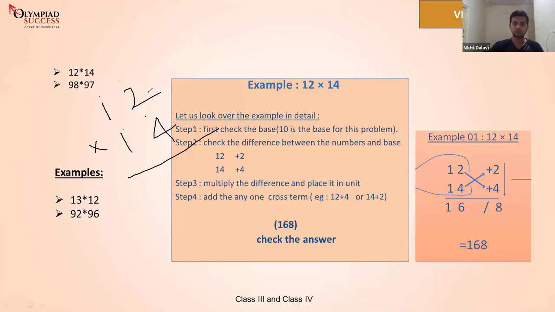12 is a two-digit number plus 14 is a two-digit number. So always remember, the total number of digits minus 1. So 4 minus 1 is 3. So we will write 3 dashes here. Getting it? 4 minus 1 is 3, and that's the reason we're putting 3 dashes here. Did everyone understand this first? How many dashes will we be putting here?